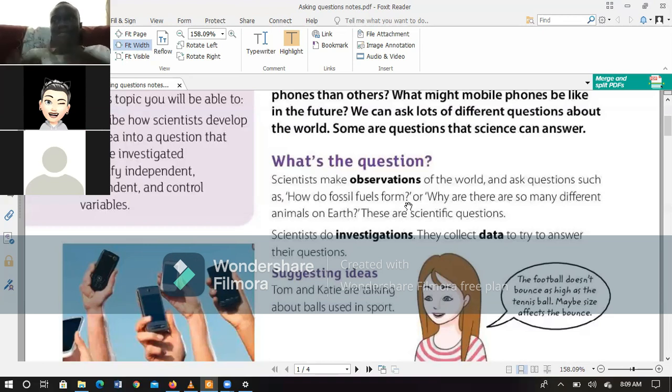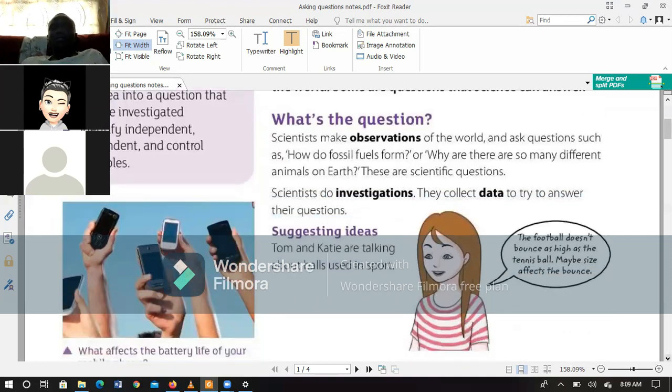After you ask a question, you start investigating that particular question. When asking scientific questions, the normal words we use are why, what, when, and where.